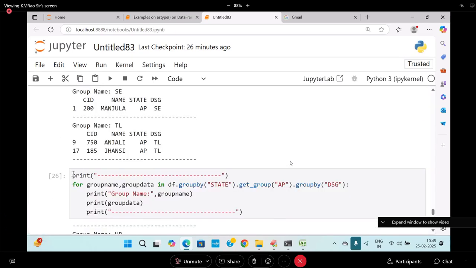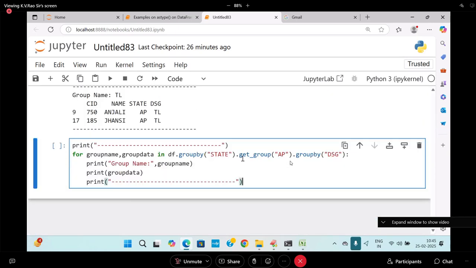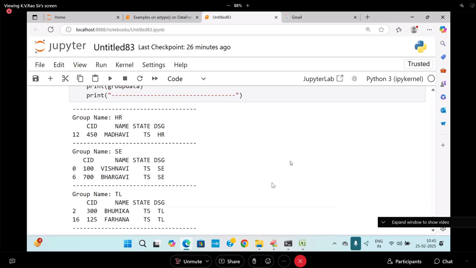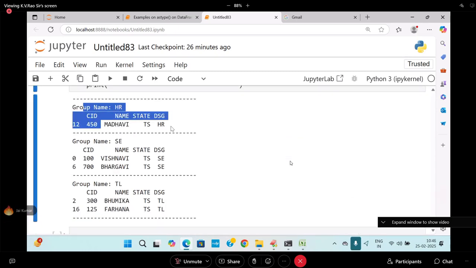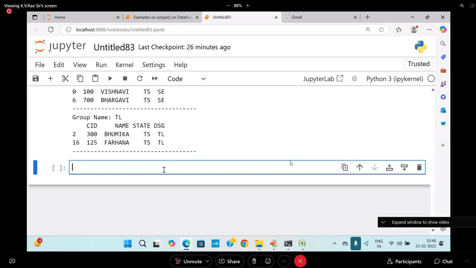Next, similarly, I will go for what? Like this, I will go to state. This is called TS group by designation. So TS people designation. HR people only one. SCs are this many. TLs are this many. In Infosys, in company called Infosys, in Hyderabad or in Telangana state, how many, what are their designations? Like that, I want to go for it. Easy or difficult? Easy. అంటే సాల్వ్ చేస్తే ఈజీనే.